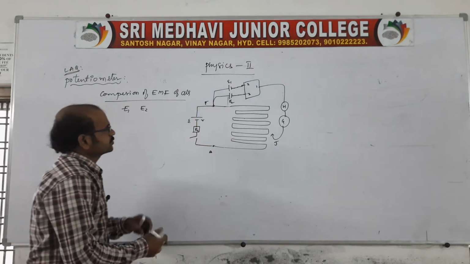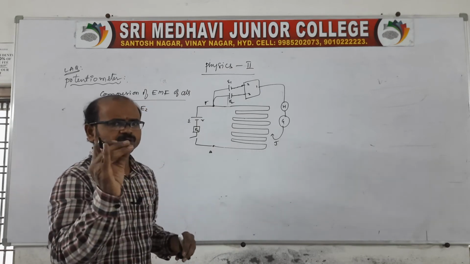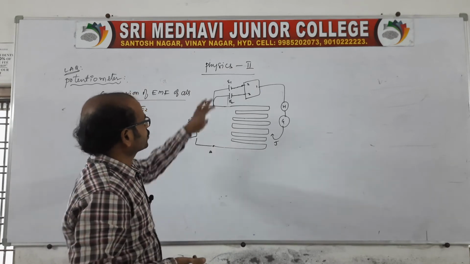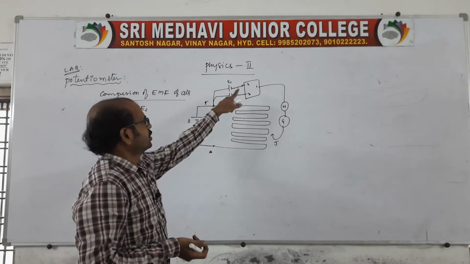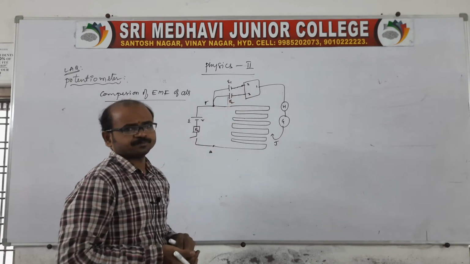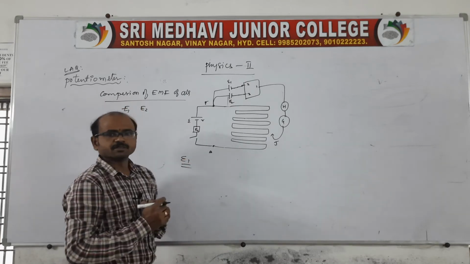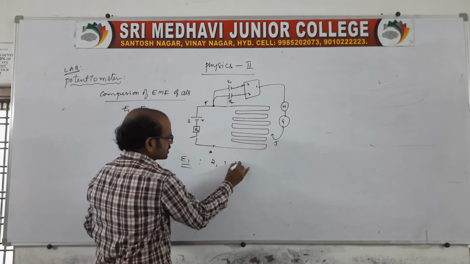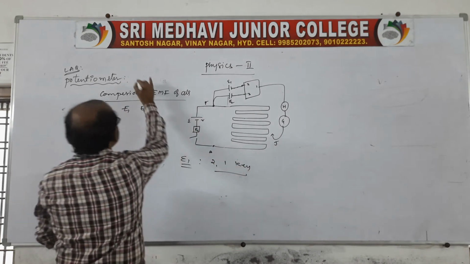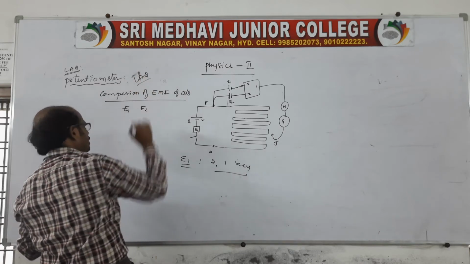So now we need to find the EMF of the two cells. Very simple, only one thing you remember. Suppose I want to calculate the EMF of a given first cell, E1. Therefore, use the 2 and 1 key. It is for LAQs, very important, so they will ask you along with the principle.